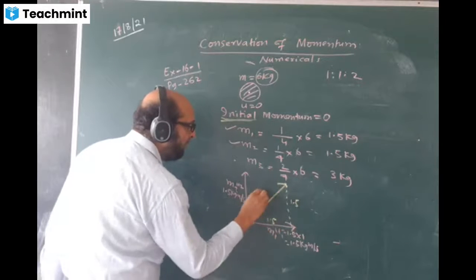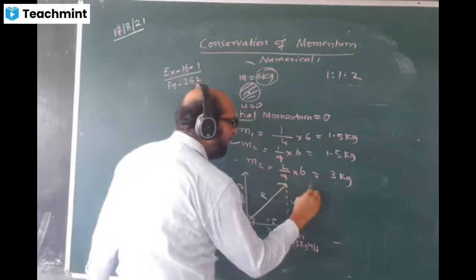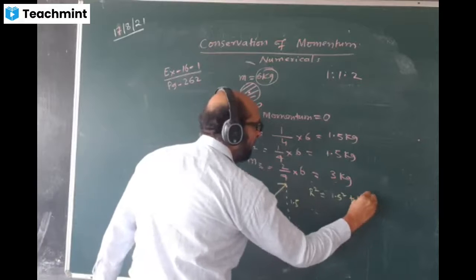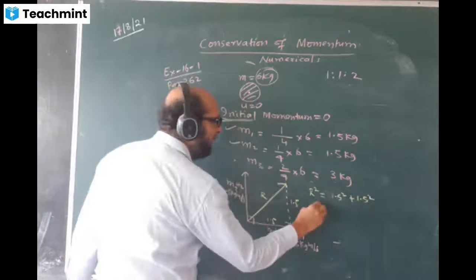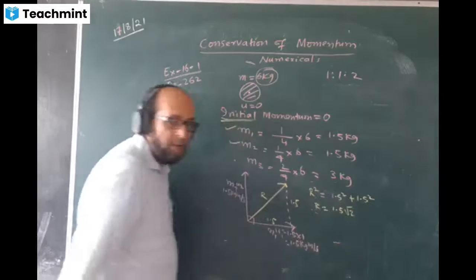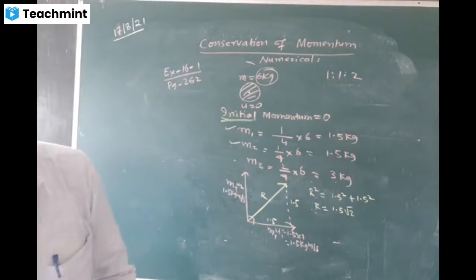I'll use Pythagoras theorem to find the resultant: R square is equal to 1.5 square plus 1.5 square, and the answer comes 1.5 root 2. Please check the answer. How much do you get for 1.5 root 2? 2.12.